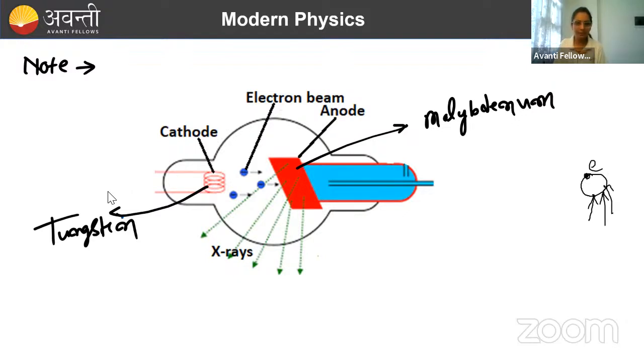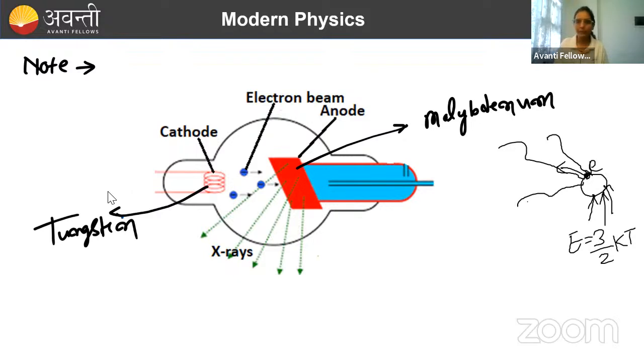If we are heating this atom, its energy will increase, because we have studied the energy formula in thermodynamics: 3/2 kT, where T is in Kelvin. So if we are increasing its temperature, the energy of the atom will increase, and if this energy becomes enough to equal the ionization energy, this electron may come out. That is the first thing. Second, we can allow light to fall upon it, of threshold frequency, with enough energy to knock this electron out.